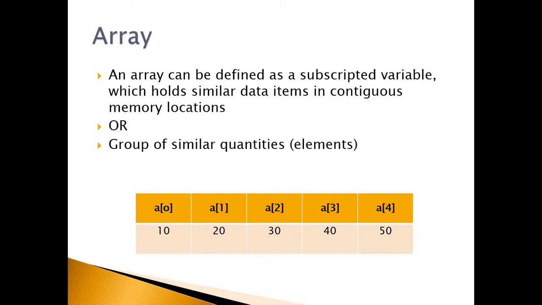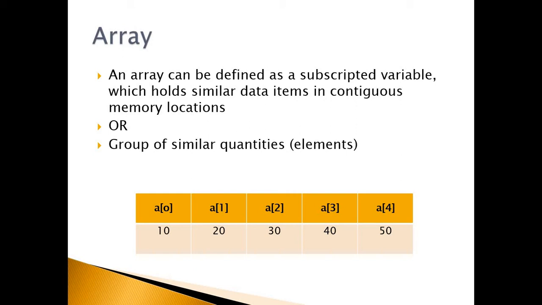So in this example, the values 10, 20, 30, 40 and 50 are stored in the array in continuous memory locations, and these are referred to by using the same name, same variable, that is A.